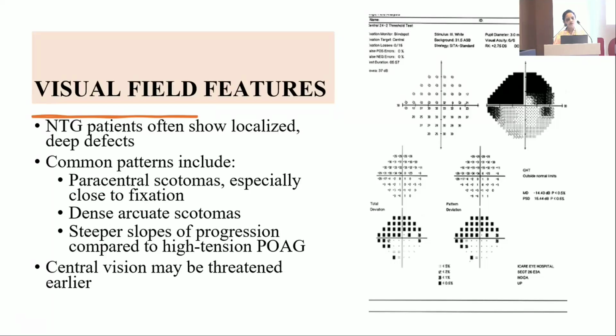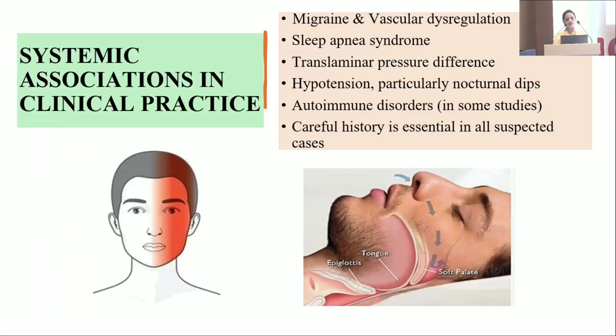These patients often show localized and deep defects, and common patterns are paracentral scotomas, close to fixation, dense arcade scotomas, and steeper slopes of progression, with central vision may be threatened earlier. Along with systemic associations, which I have already discussed, translaminar pressure difference and also autoimmune disorders play a role. So it's very important to take careful history in all suspected cases.